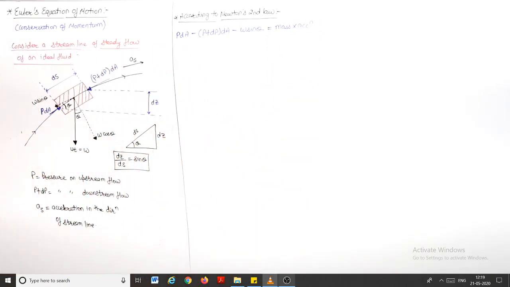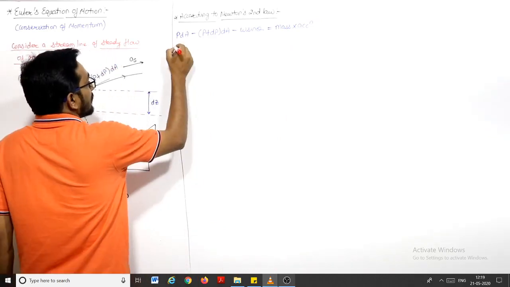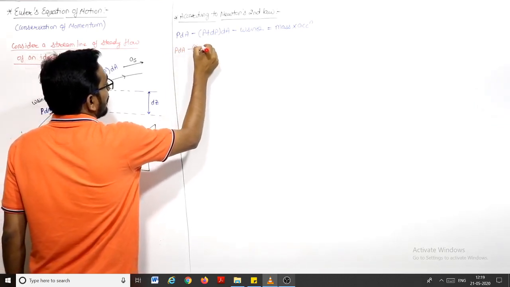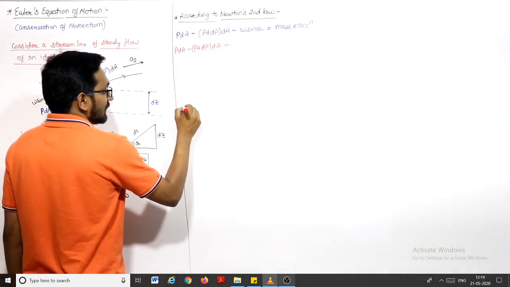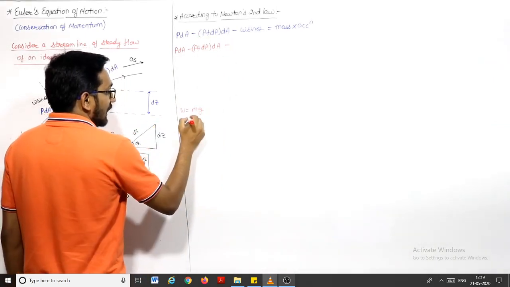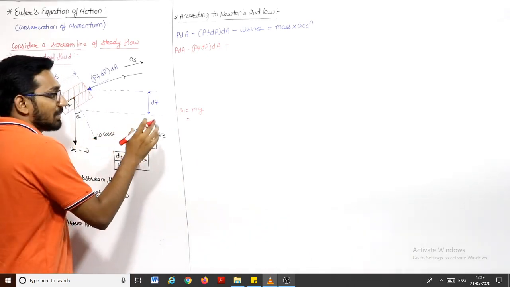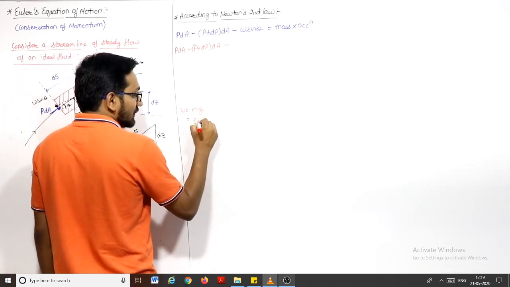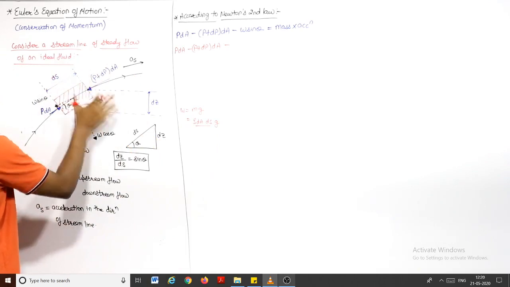Force will be equal to mass into acceleration, right? Now if we solve it, this is P dA minus (P plus dP) dA minus weight, which is m into g. Mass will be density into volume, so this is rho, and volume is dA into ds, into g. dA is the area, ds is this length, so dA ds is the volume.